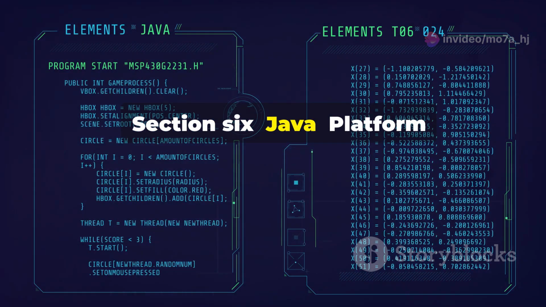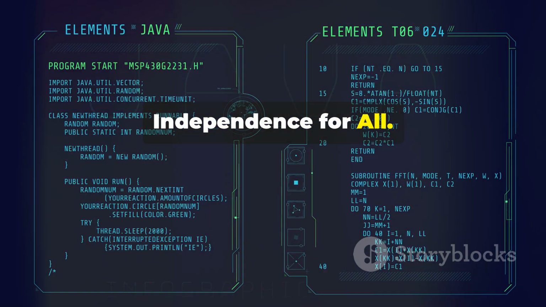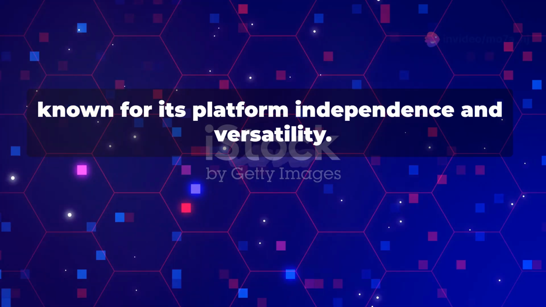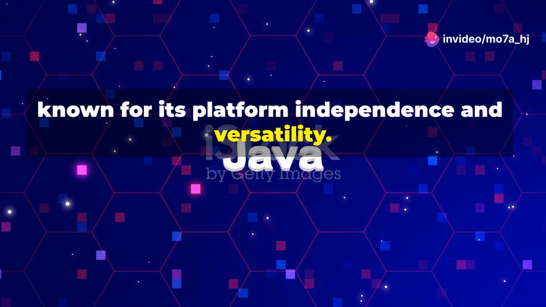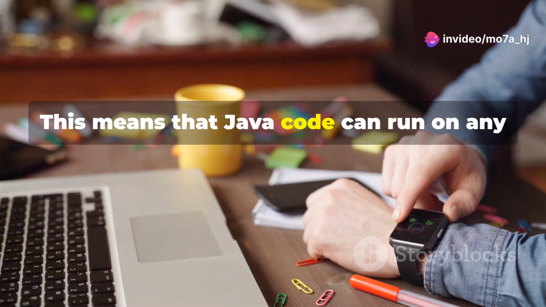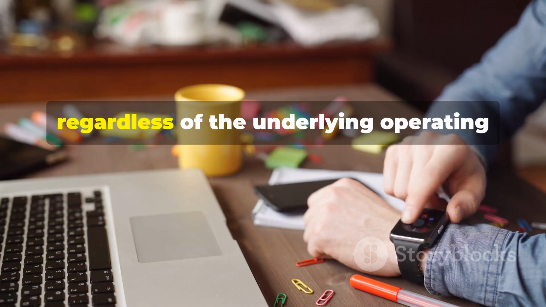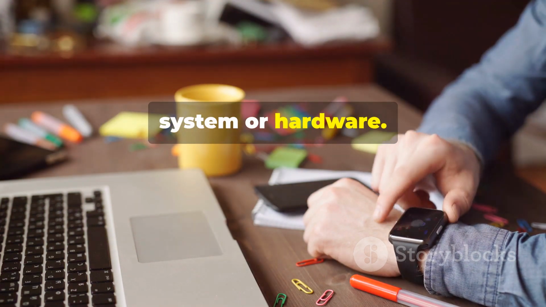Section 6. Java: Platform Independence for All. Java is a general-purpose, object-oriented programming language known for its platform independence and versatility. This means that Java code can run on any device with a Java Virtual Machine, or JVM, regardless of the underlying operating system or hardware.